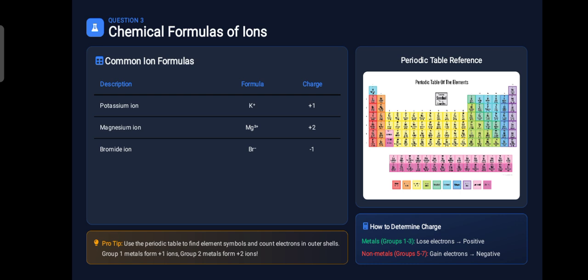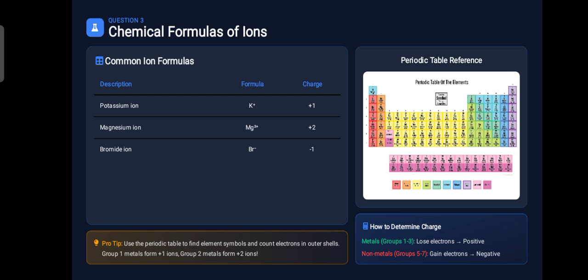You also have to keep one thing in your mind: metals which are from group 1 to 3 lose electrons and make positive charges, and non-metals which are present in groups 5 to 7 have a tendency to gain electrons and usually make negative charges, anions.